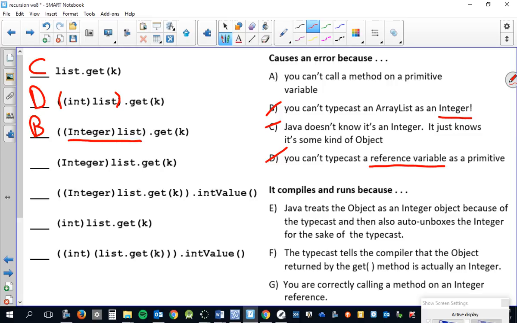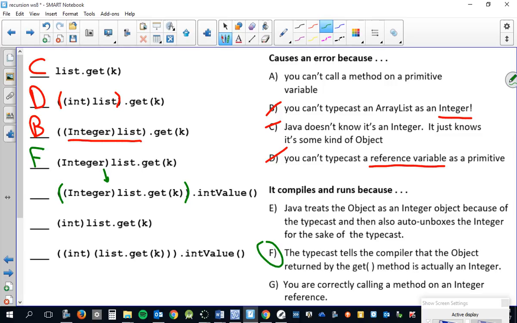Now, is it E, F, or G that explain correctly why it works? Yeah. In fact, hold on. Change colors here, and I would highly recommend you star this, underline it, circle this one, because it did work. Okay, you want to keep track of which ones are successful. Now, one thing I want you to notice is the next one we're looking at. It just has the previous part with parentheses around it.